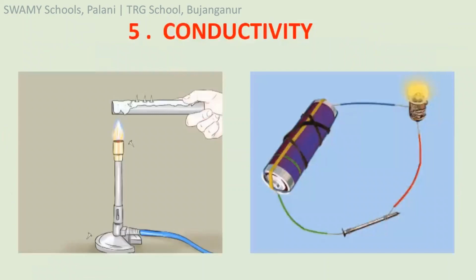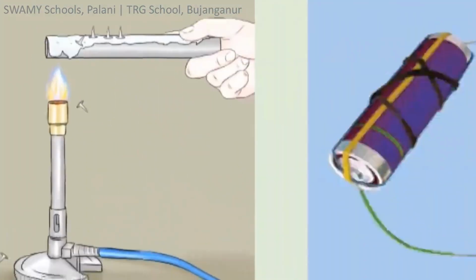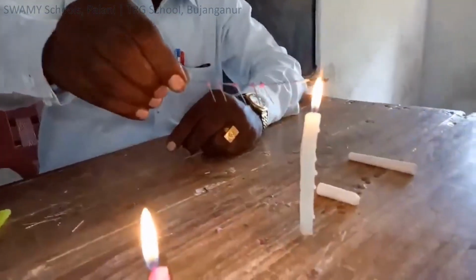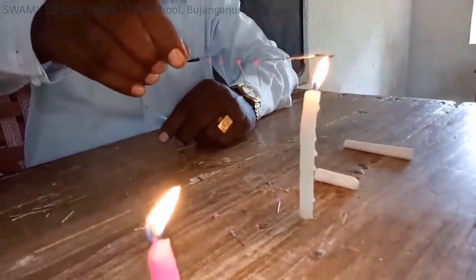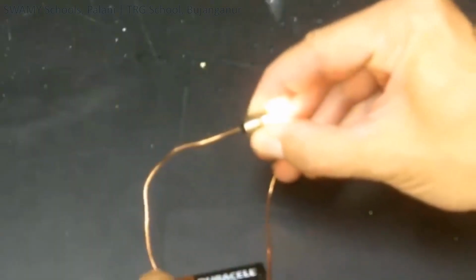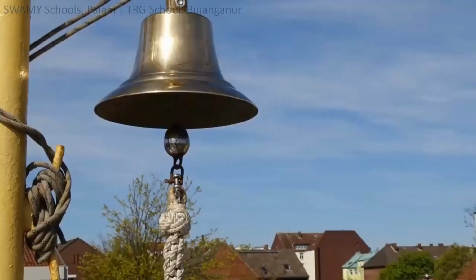Conductivity. Metals are good conductors of heat and electricity. Example, iron and copper conduct heat and electricity. Sonorous. On being hit, metals can produce a typical sound.